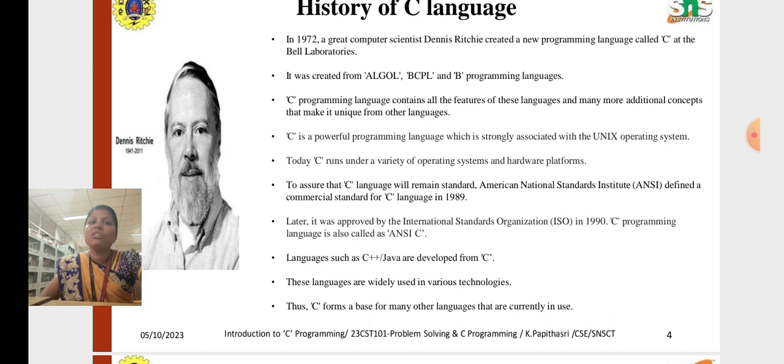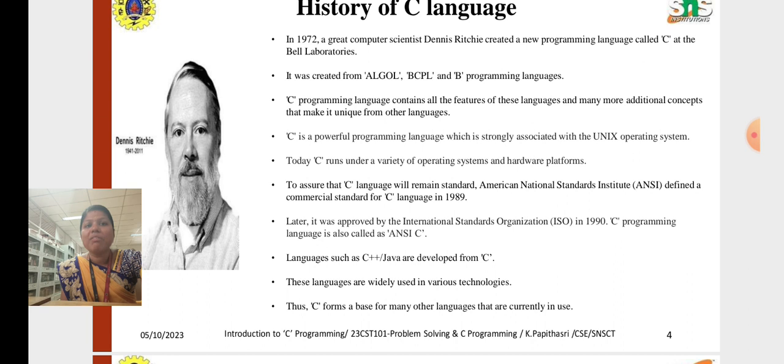To ensure the C language remains standard, the American National Standards Institute, that is ANSI, defined a commercial standard for the C language in 1989. Later it was approved by the International Standards Organization, ISO, in 1990.